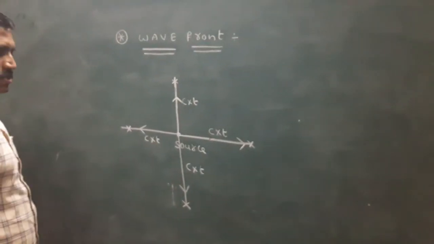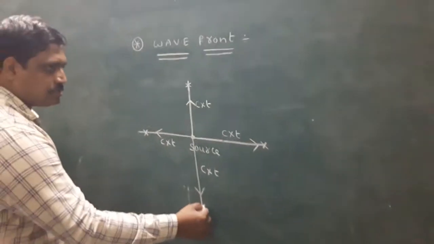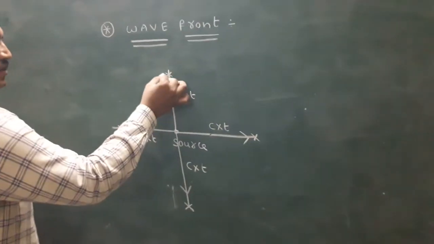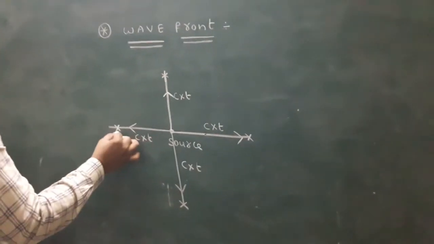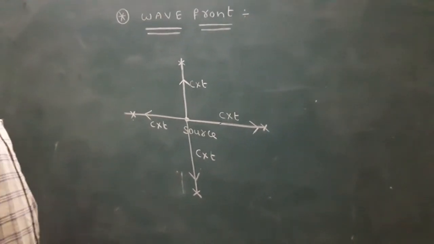These points are at the same distance. After t seconds light is here, after t seconds light is here, after t seconds light is here. In the same time it travels the same distance.